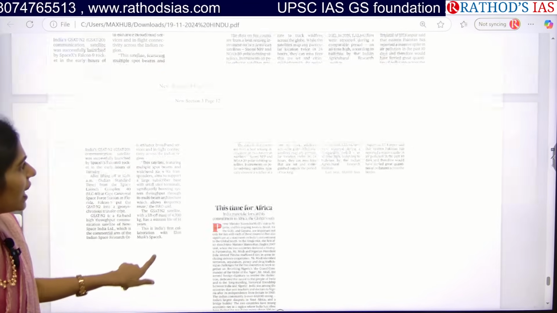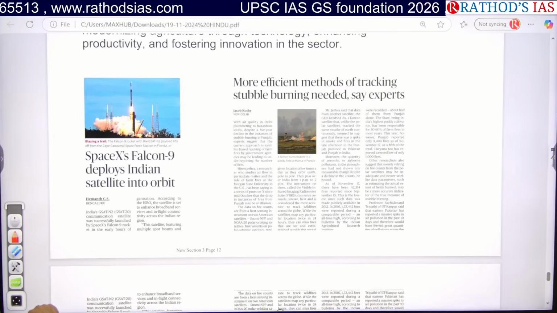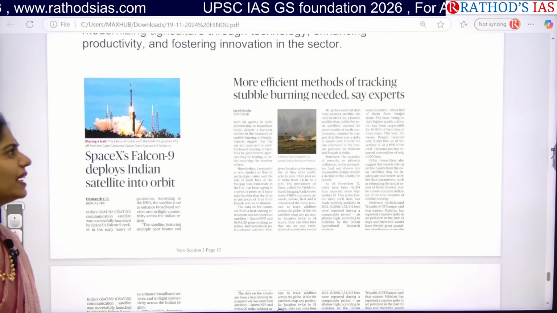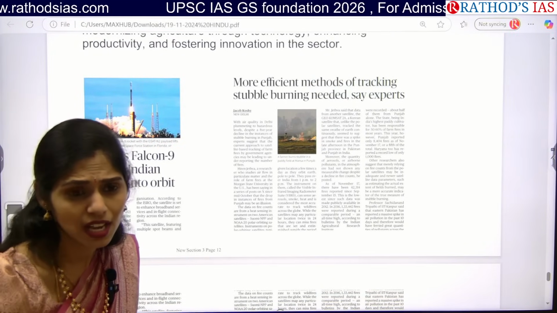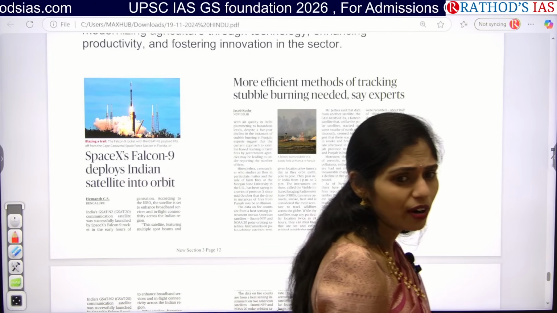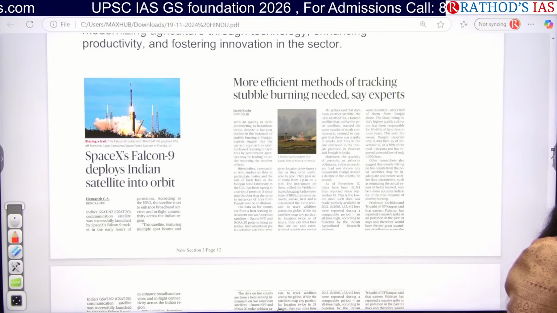And see another article here. More efficient methods of tracking stubble burning needed, say experts. So what is this article talking about? Stubble burning. So what is stubble burning?